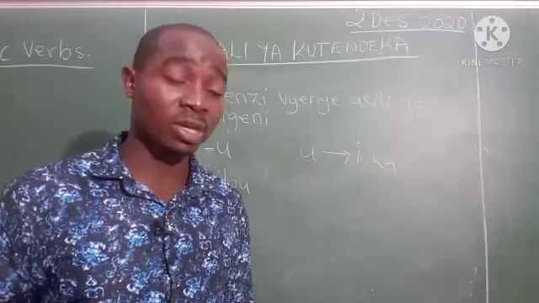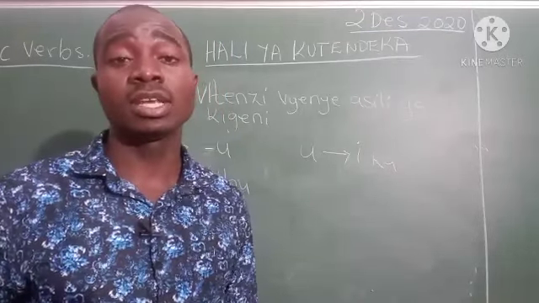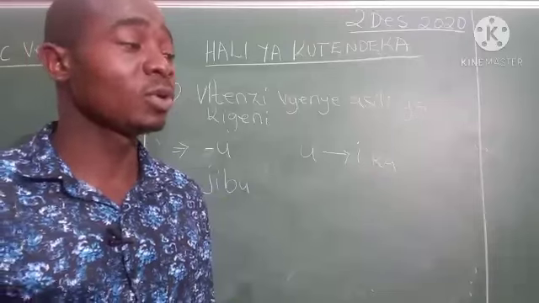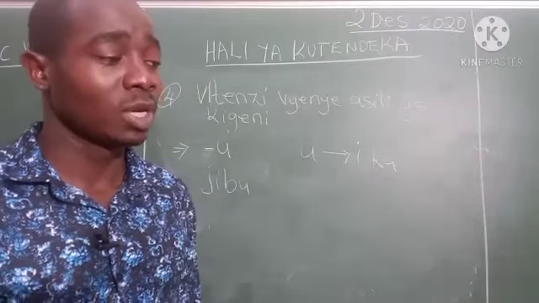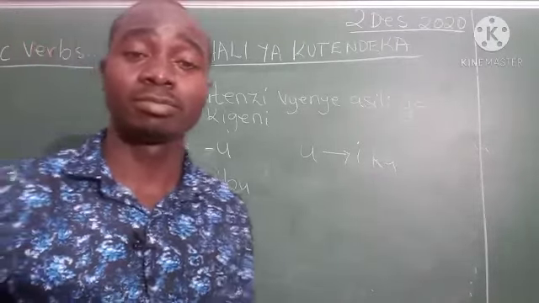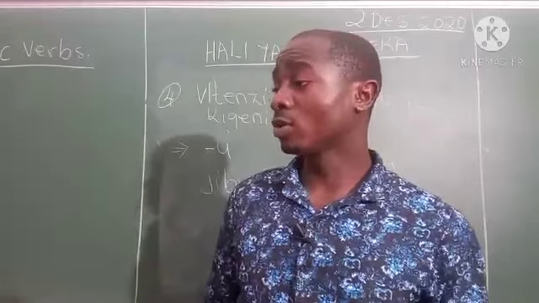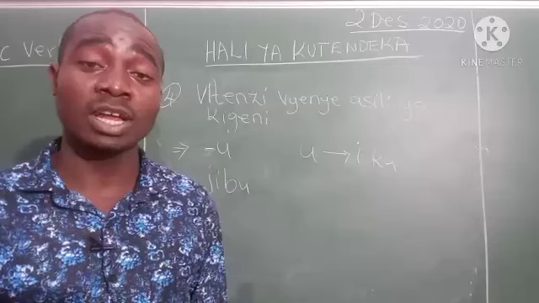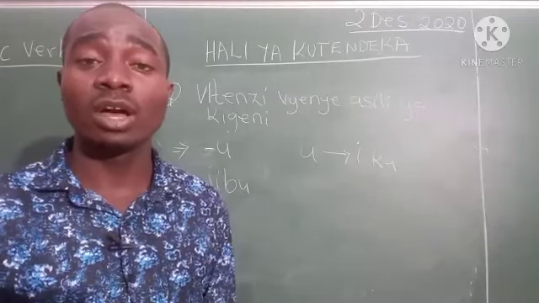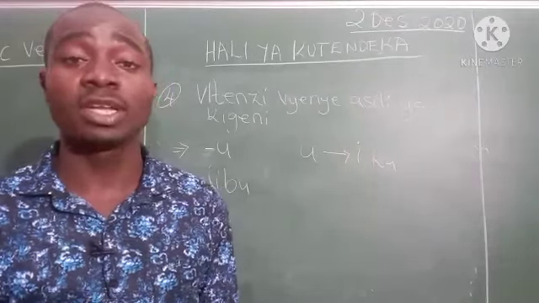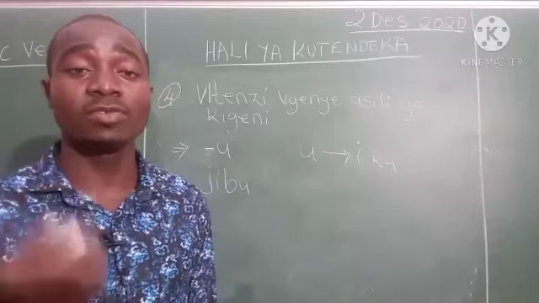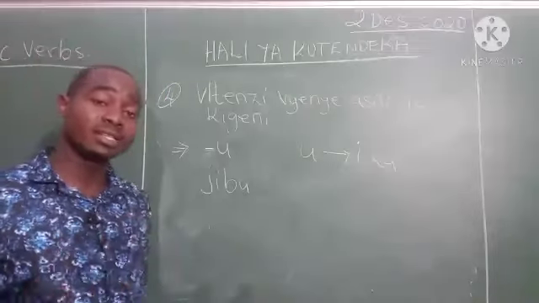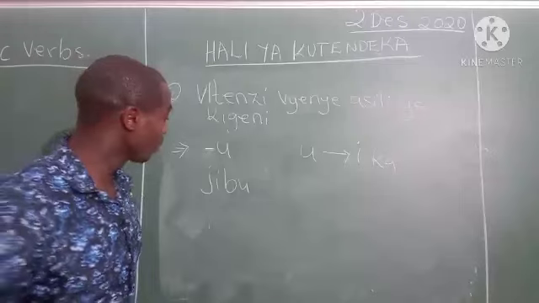Then he is just silent. Mbona umenikosea? Nijibu, mbona umenikosea? Alafu nisamehe tafadhali. Najua nimekosea lakini nisamehe. I know I have wronged you, but forgive me. Nisamehe tafadhali. Please forgive me. Now here jibu is answer. Nijibu, answer me.